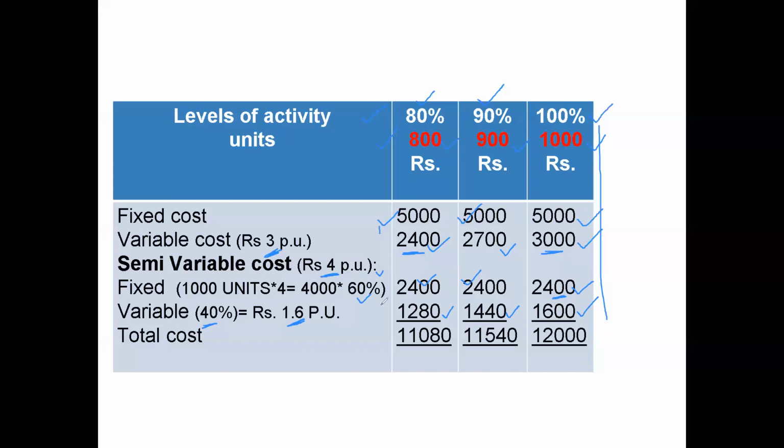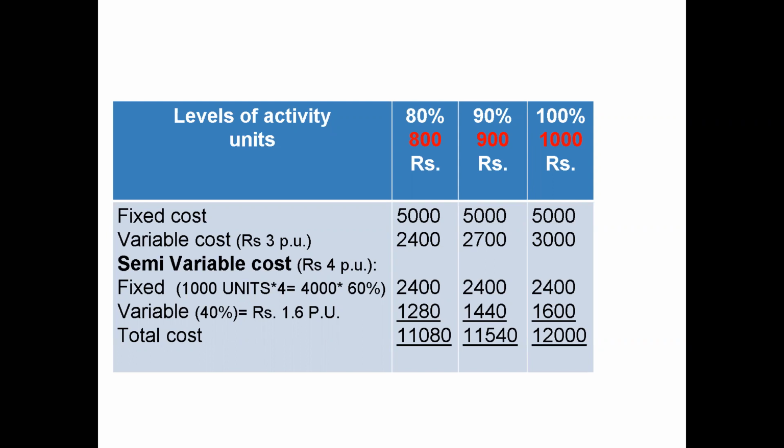Now you can do the total of every capacity. So for 80% capacity, company has to incur 11,080 rupees. For 90% capacity, cost is 11,540. And for 100% capacity, cost is 12,000. So likewise, you can prepare a flexible budget for any level of activity.